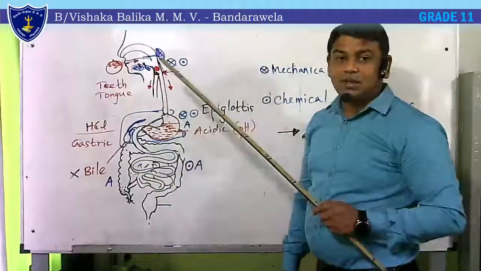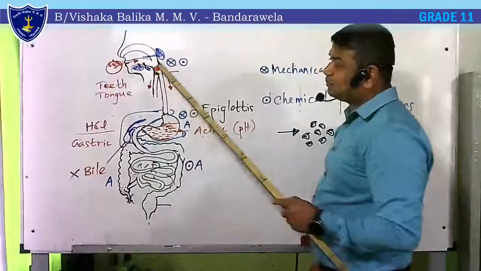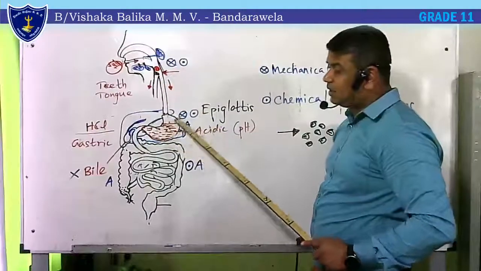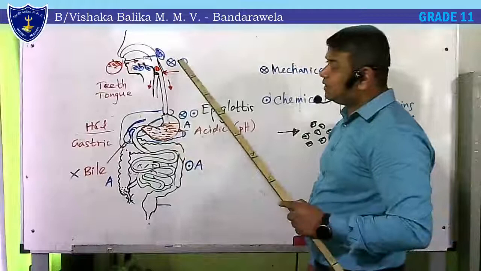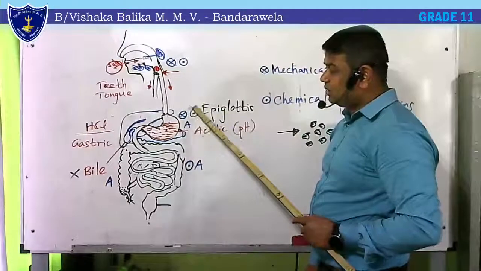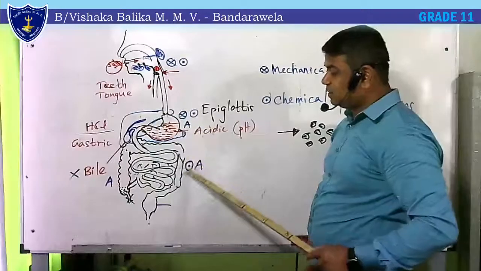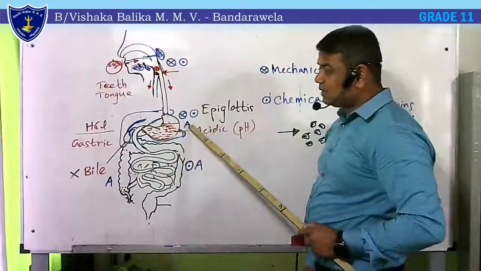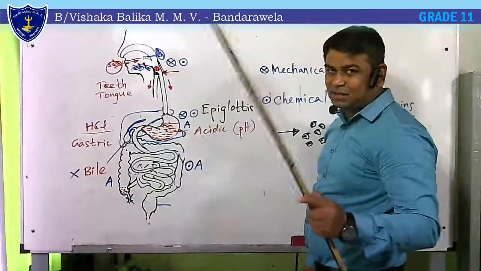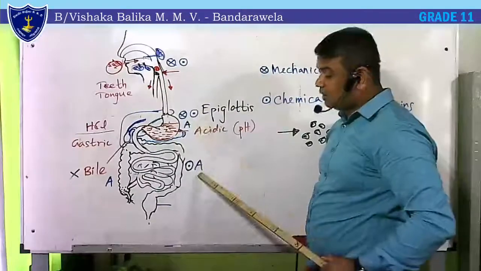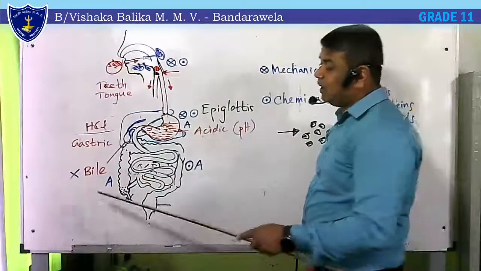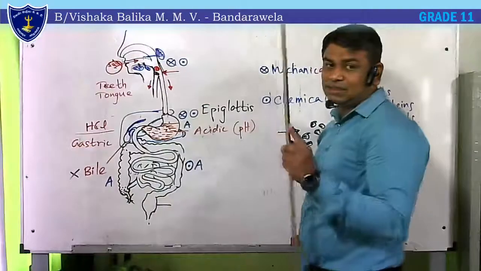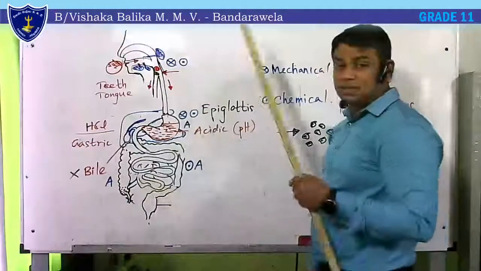And the process: physical digestion starts at the mouth and continues up to the stomach, finishes at the stomach. Chemical digestion starts at the mouth, continues in the stomach, further continues in the small intestine, and finishes at the small intestine. Absorption starts at the stomach, continues in the small intestine, and finally the water content will be absorbed at the large intestine. That is how these processes run on.